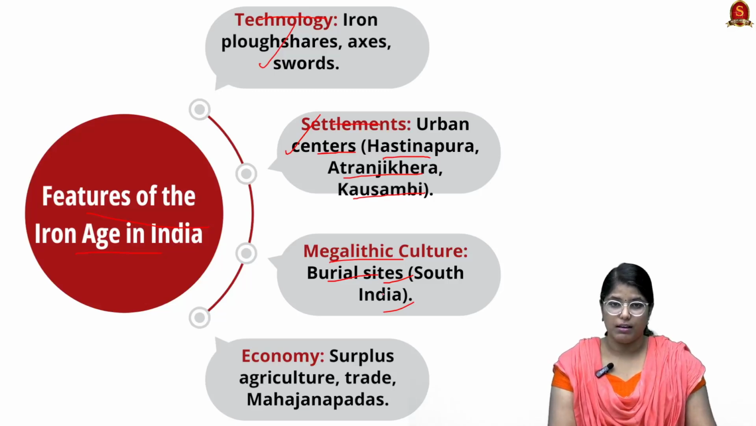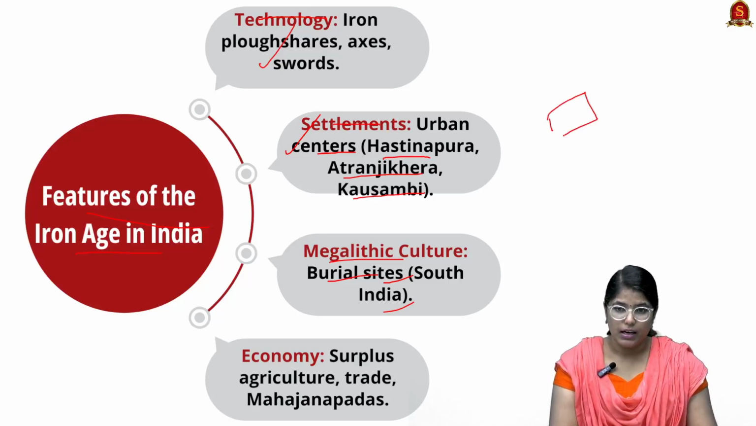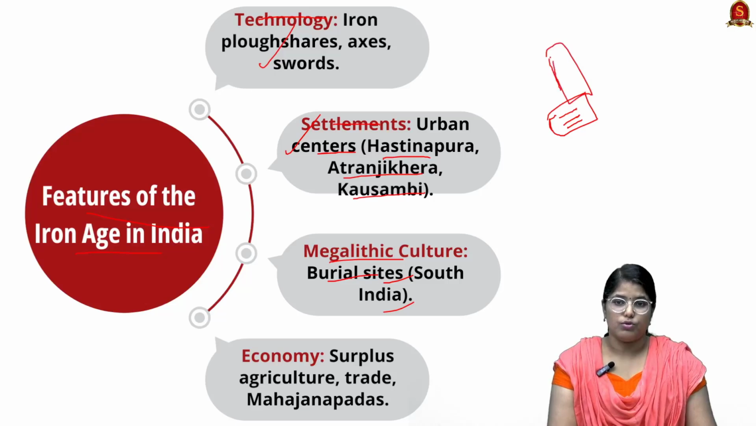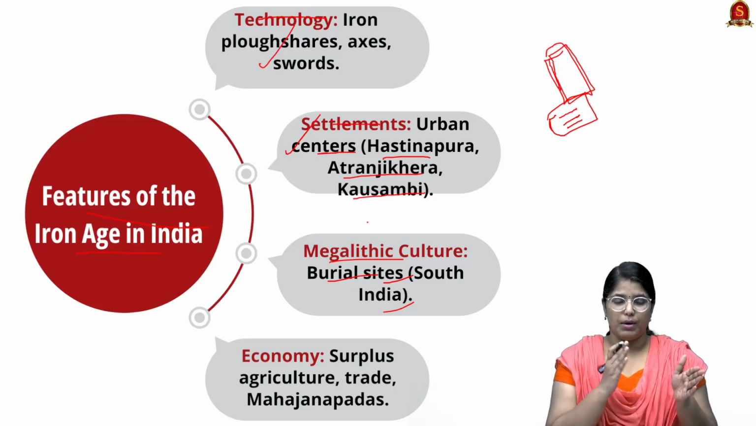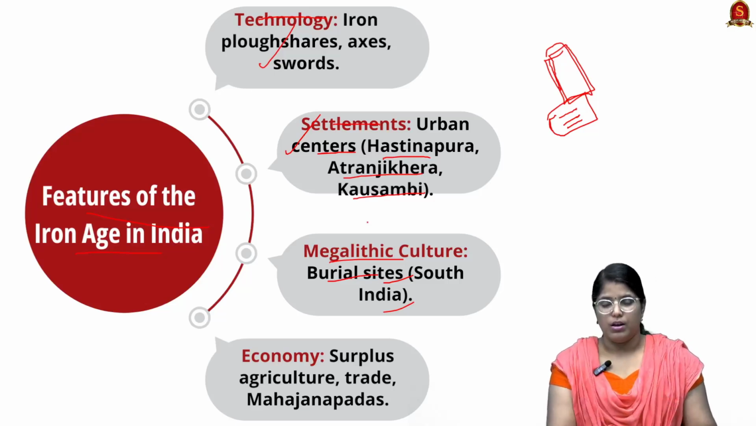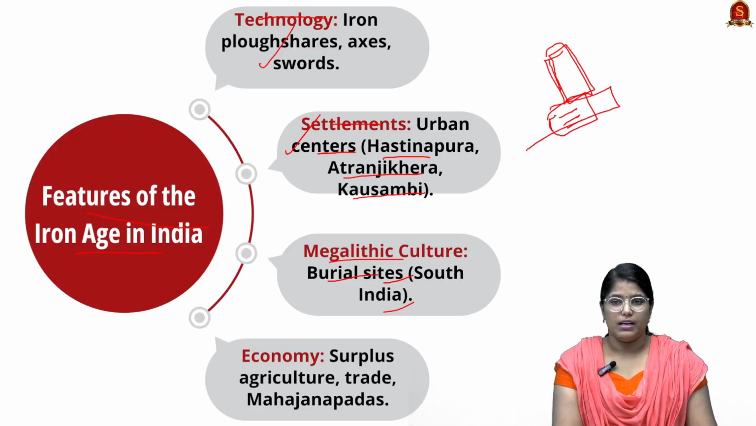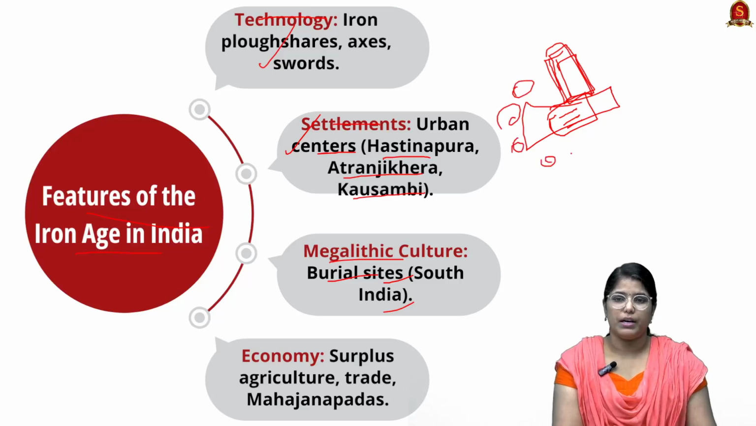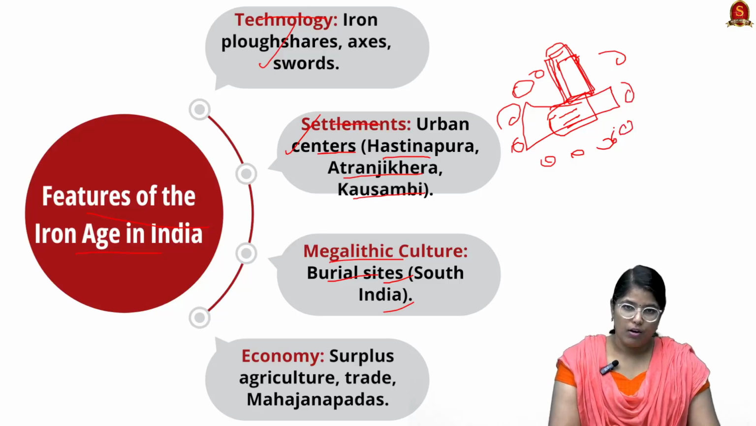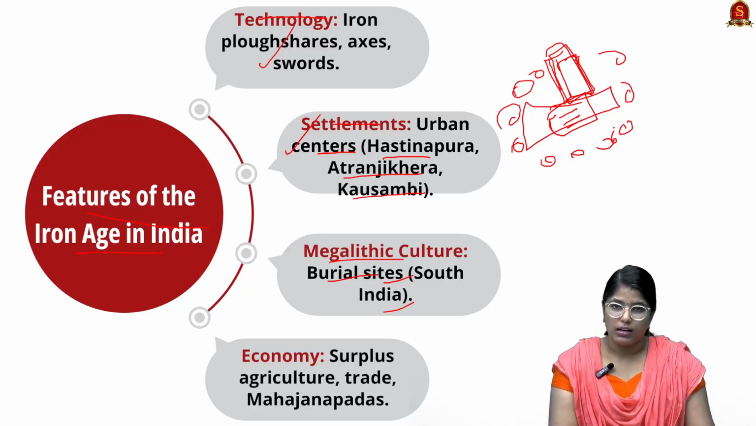Megalithic culture is nothing but burying a particular person either singly or together, and above them there will be a very big stone. Here you can see the etymology of the word itself: megalithic. Mega means big, lithic means stone. So a very big stone is placed, either a single stone or stones surrounding that burial site. This is how the burial site actually looks. This kind of megalithic culture evolved during the Iron Age period.